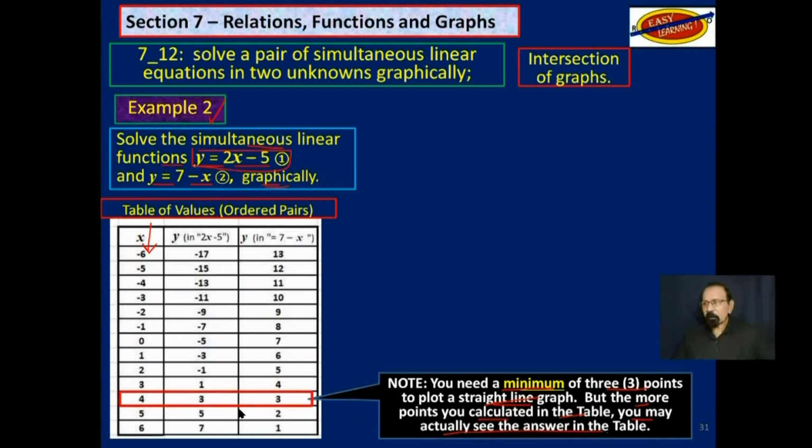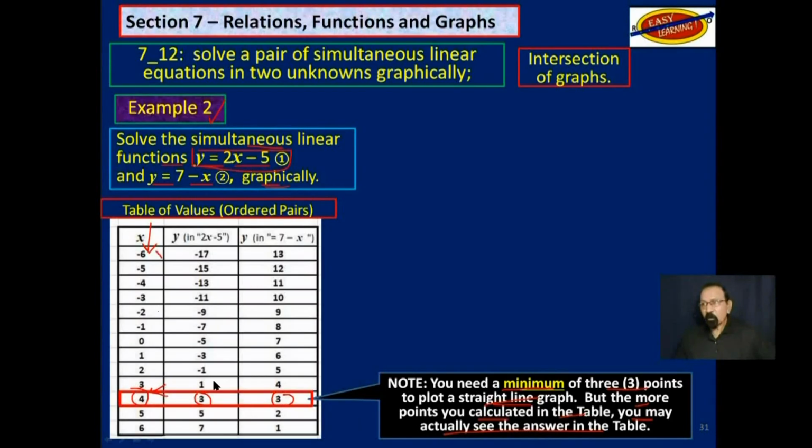For example, notice this 4 here with a 3 there, and that same 4 there with the 3 here. So we know that the answer is going to be 4, 3 from the table. But you may not be calculating all of those points.